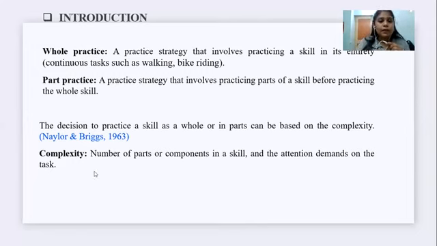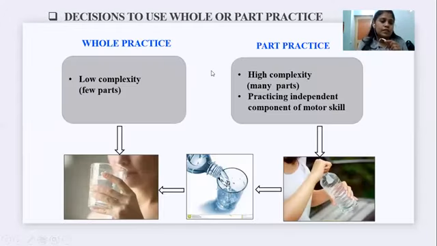Take an example: if a patient wants to drink water from a glass. What can the patient do? The patient just grasps the glass and drinks the water. So in this task, the number of parts is less, and the attention requirement is also less. So in this type of task, we start with whole practice. Grasp the glass, drink the water. Grasp the glass and drink the water. Practicing like that.